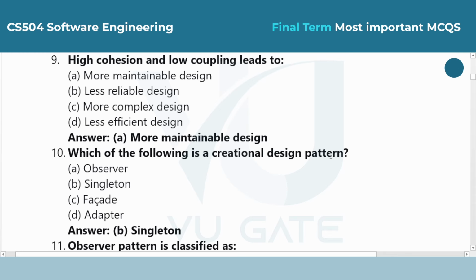Question 9. High cohesion and low coupling leads to. Answer is option A, more maintainable design. Cohesion is how focused a module is, and coupling is how much modules depend on each other. A good design keeps modules independent but internally strong, making it easier to fix one part without breaking others.